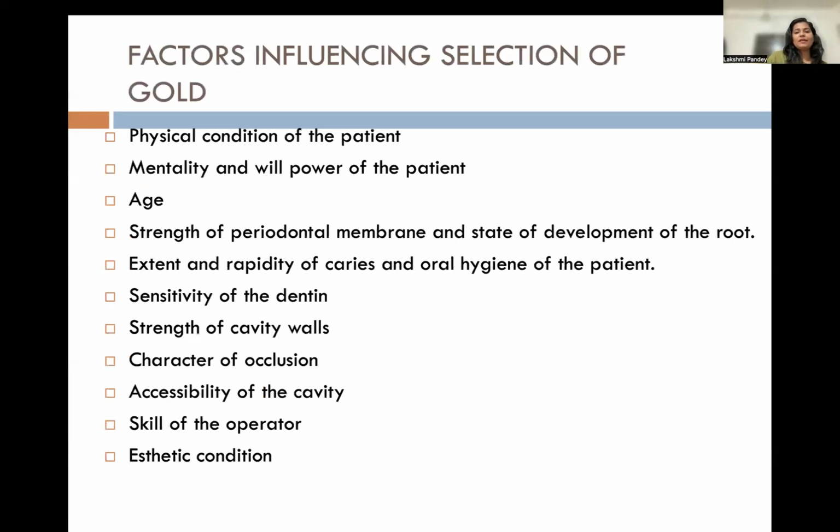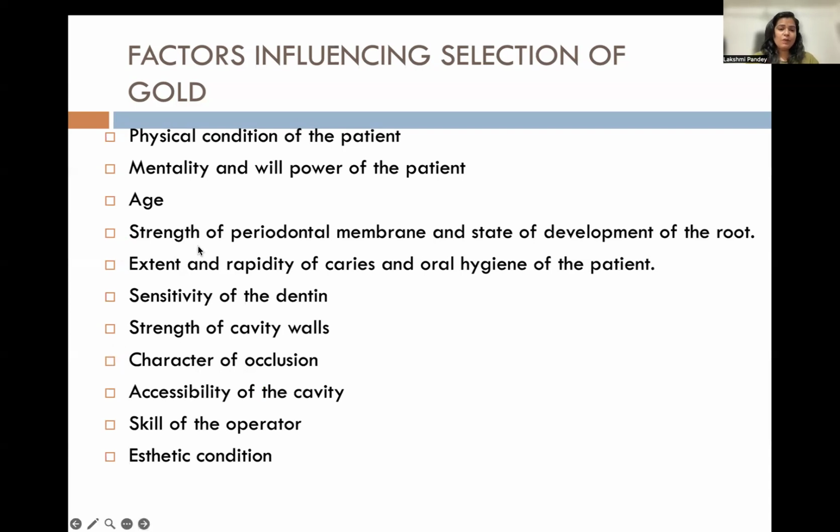So next comes the factors influencing selection of gold. Another important point is why you want to use gold as a restorative material. So these are the factors. First is the physical condition of the patient, definitely. Mentality and willpower of the patient. What I mean by mentality and willpower is, in earlier days gold was very cheap, so it was very easily available, and it was used in the cavity. Now, because of the high cost, the mentality and the willpower of the patient is very important.